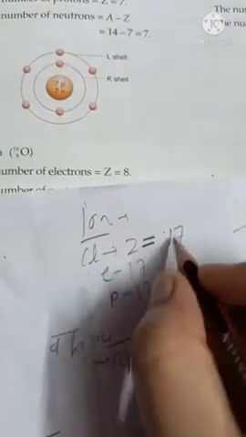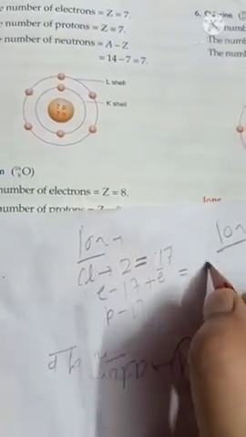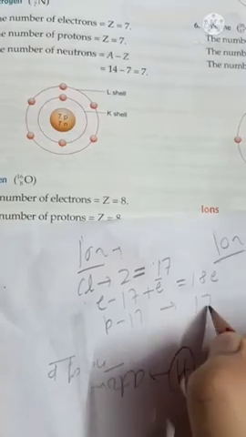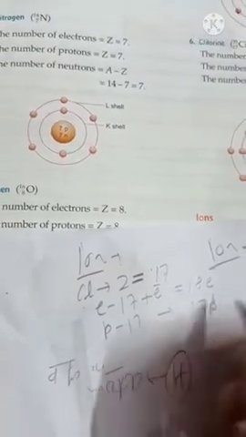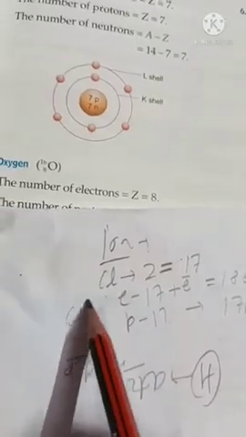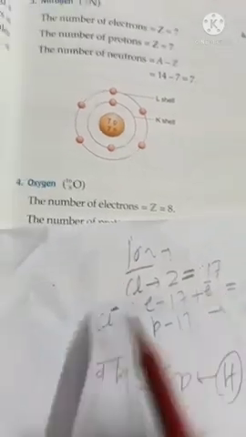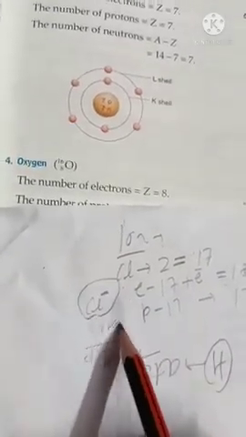Now beta, if we add 1 electron to this chlorine, we get 18 electrons, but the number of protons is 17 only. So this chlorine now becomes negatively charged. Why? Because one more negatively charged particle is there. Now this is called an ion.